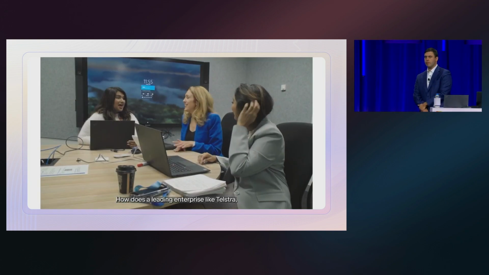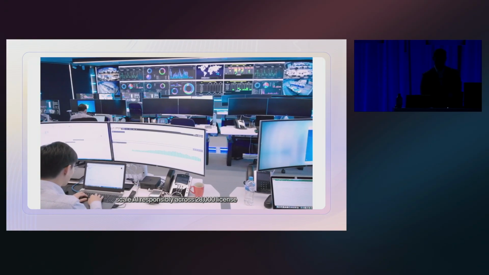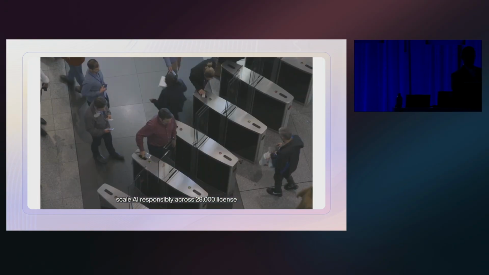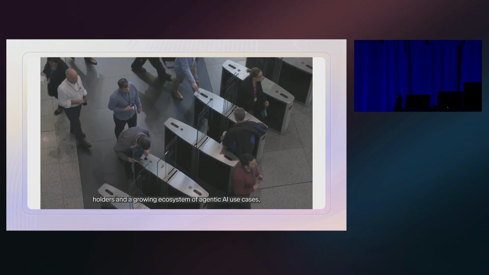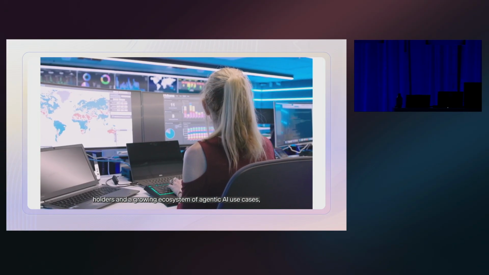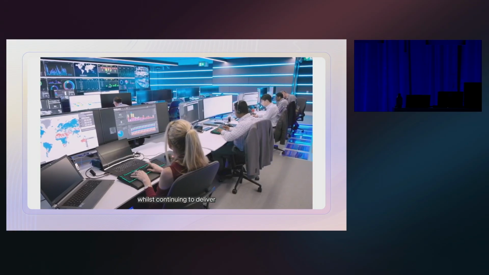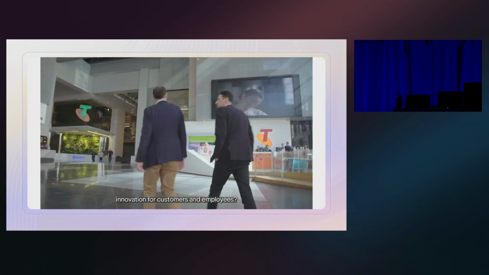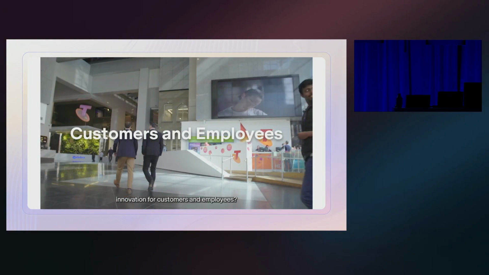How does a leading enterprise like Telstra scale AI responsibly across 28,000 license holders and a growing ecosystem of agentic AI use cases, whilst continuing to deliver innovation for customers and employees?